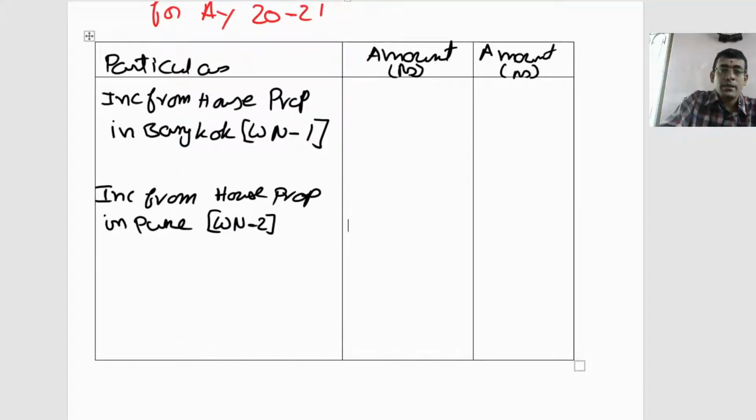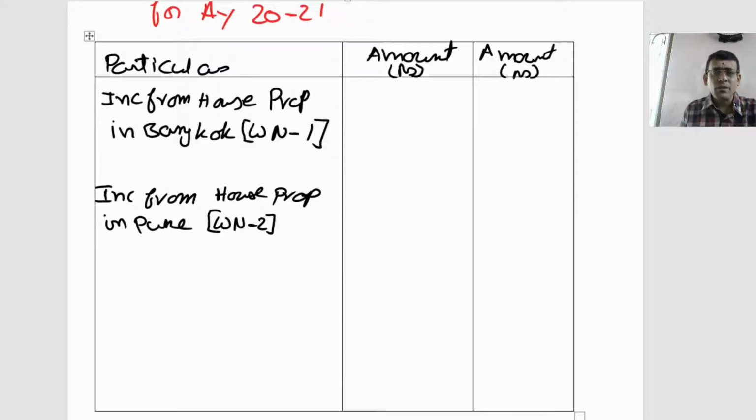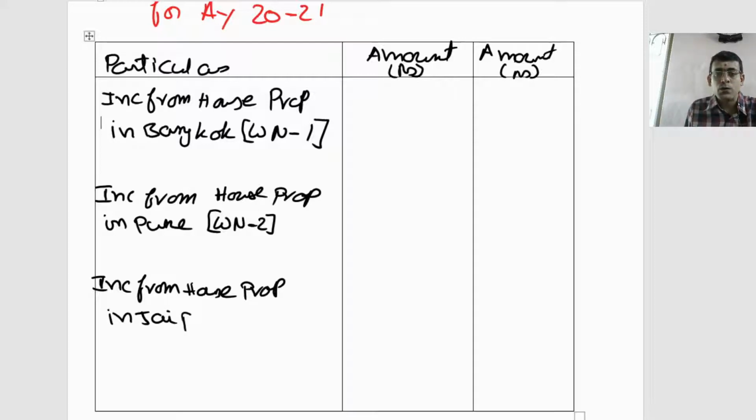So now income from house, we'll call this as what? Arrears of rent. Even the arrears of rent is also taxable as income from house property. So now let us consider this as income from house property, where in Jaipur, you are also having a house in Jaipur. So income from house property in Jaipur.